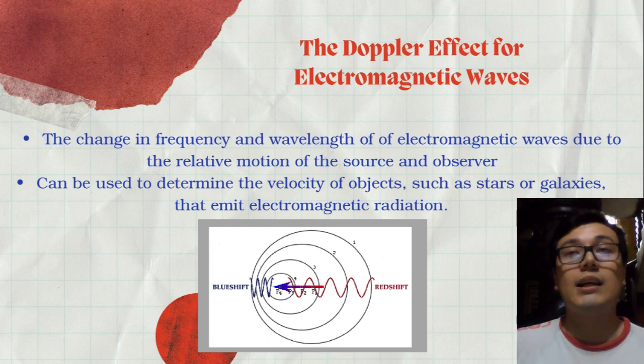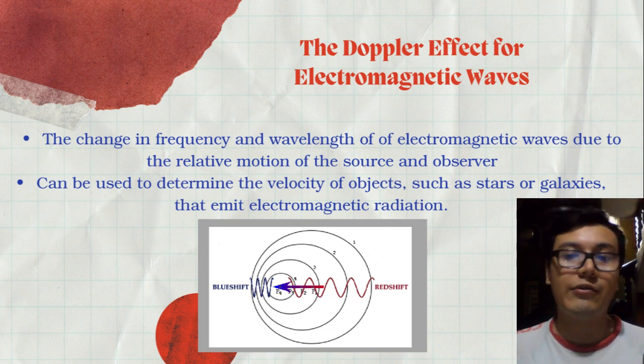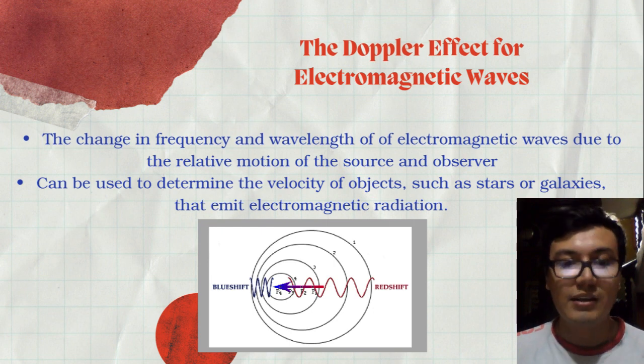Conversely, when an electromagnetic wave source is moving away from an observer, the observer detects a lower frequency of waves than if the source was stationary. This is because the motion of the source stretches the waves, making them farther apart and thus decreasing the frequency. This is known as a red shift.